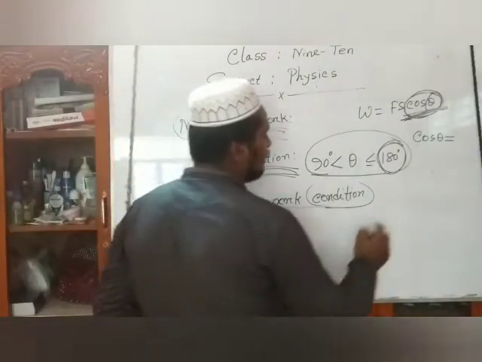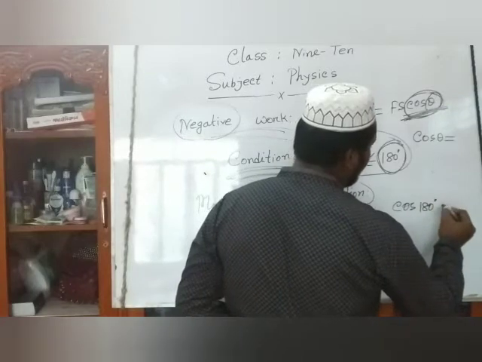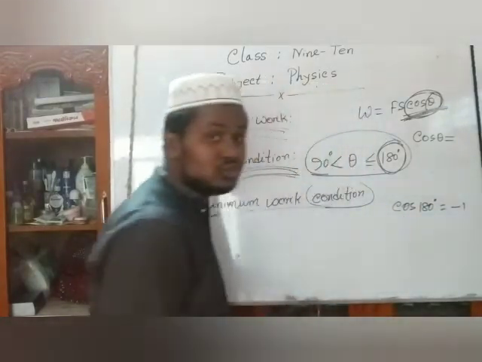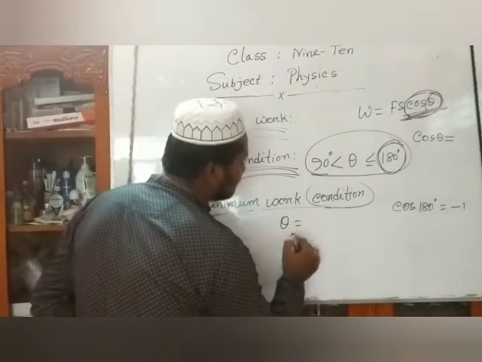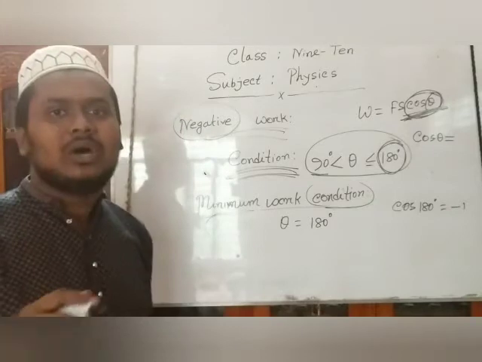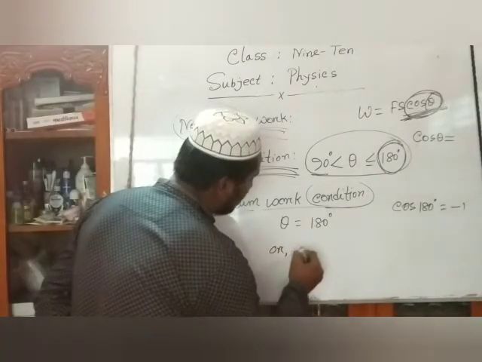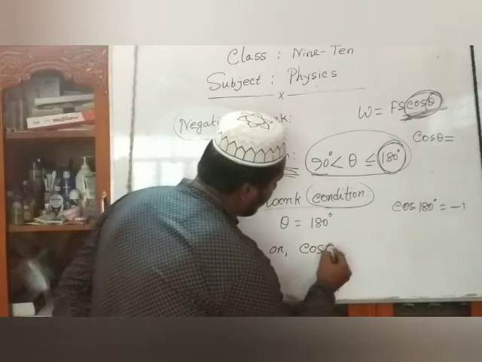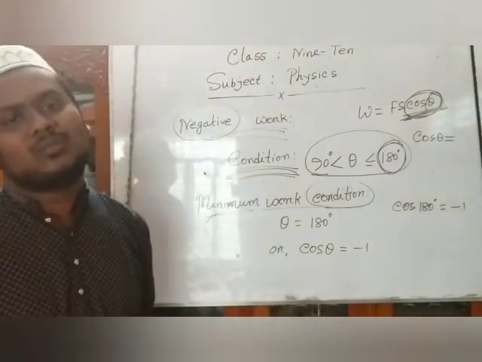That means cos 180 degree equals -1. So the minimum condition is that theta equals 180 degree, or cos theta equals -1. This is the condition of minimum work.